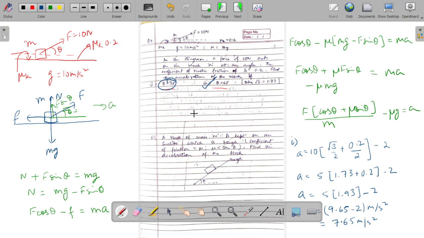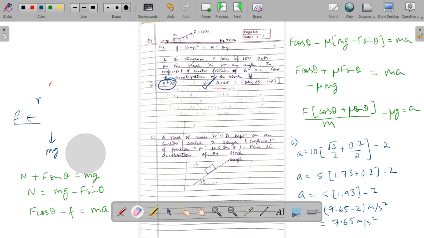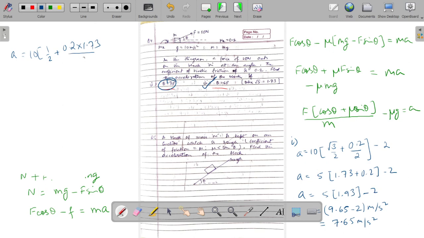Now the angle which we are changing it to is 60 degree. So let us see what is the value of acceleration now. So acceleration would now come out to be some value 10 into cos 60 degree, which is half, plus mu sin 30 degree, that is 0.2, into sin 60, which is 1.73, divided by 2 minus 2.